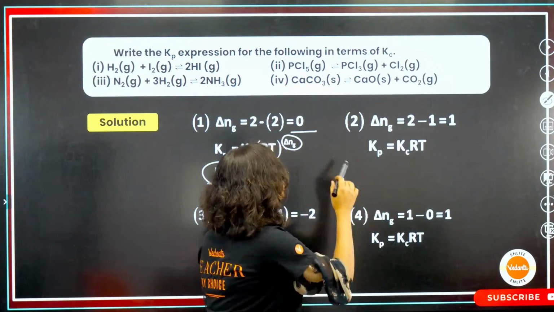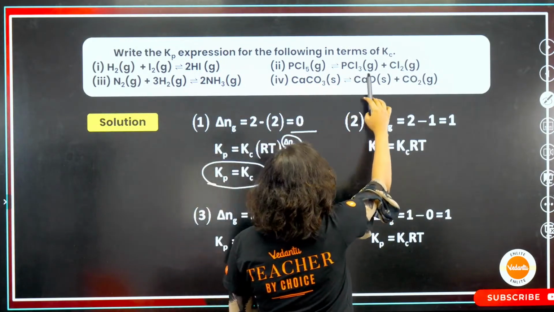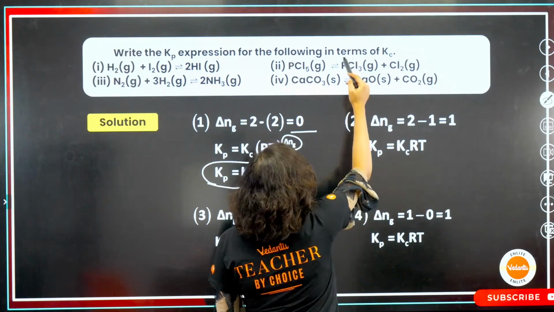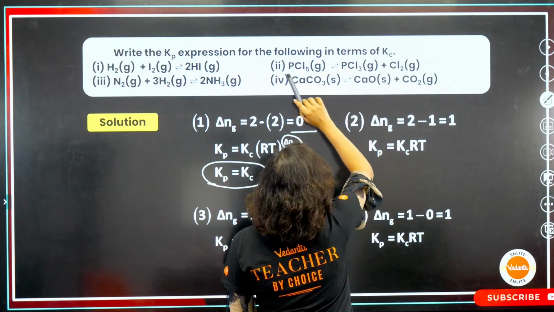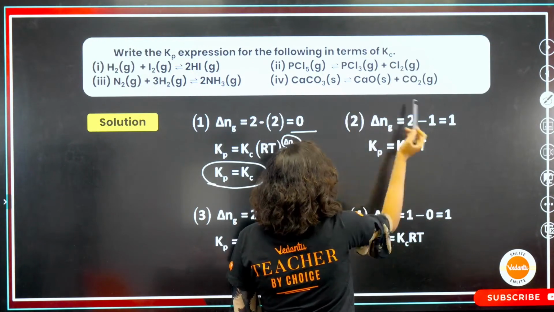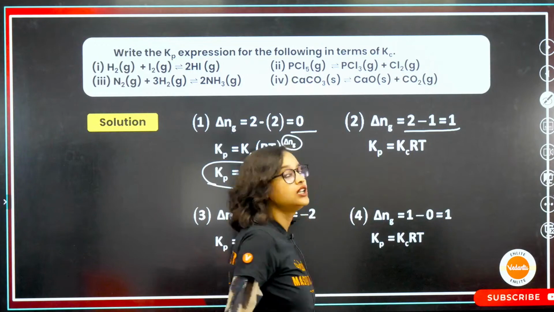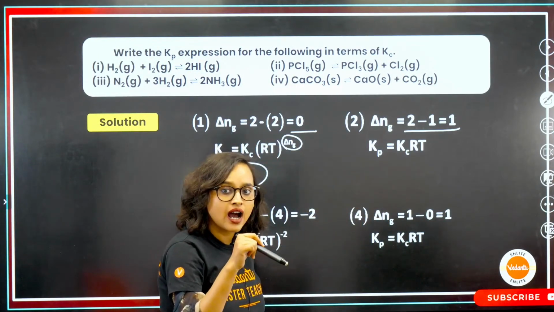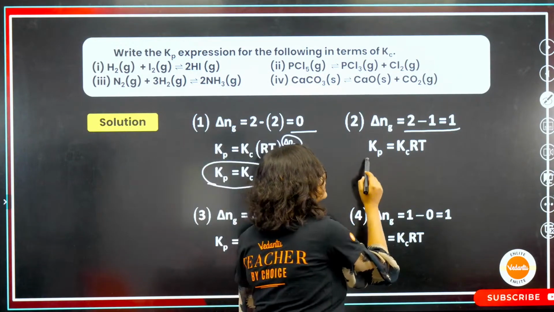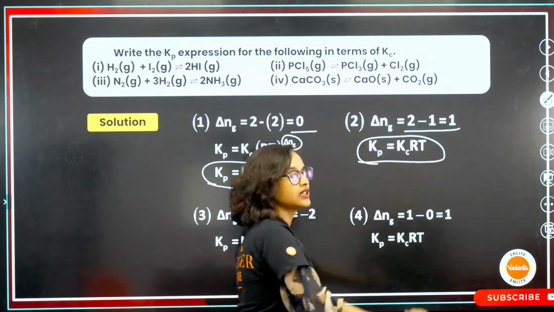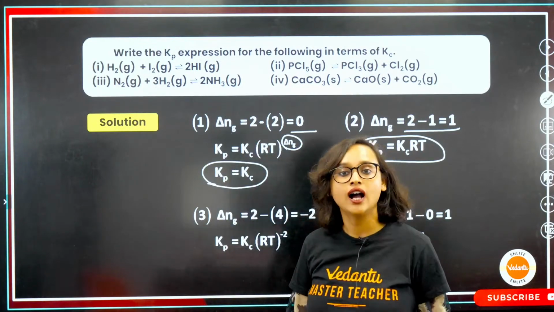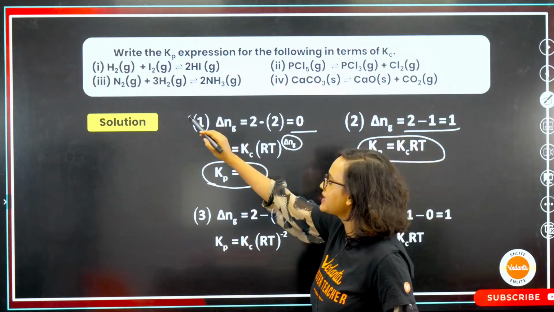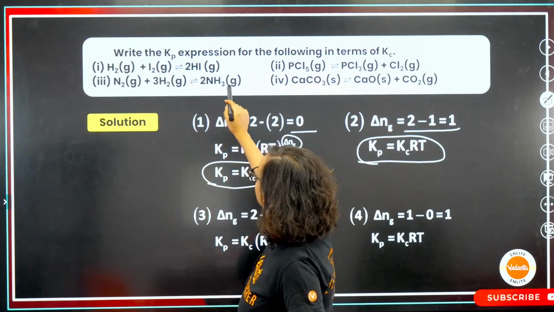Moving on. Second one, PCl5 gives you PCl3 plus Cl2. Here this is 1, and here it is 1 and 1, so 1 is forming 2. That means 2 minus 1 is 1. 1 is my answer. From the same formula, Kp is equal to Kc (RT) to the power delta Ng, so I will get Kp equal to Kc RT. Is this clear? Very simple.